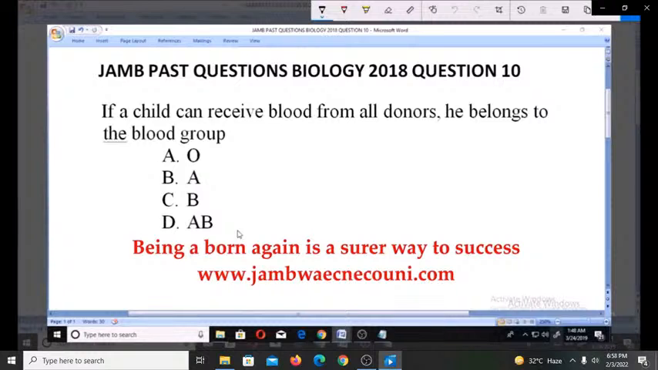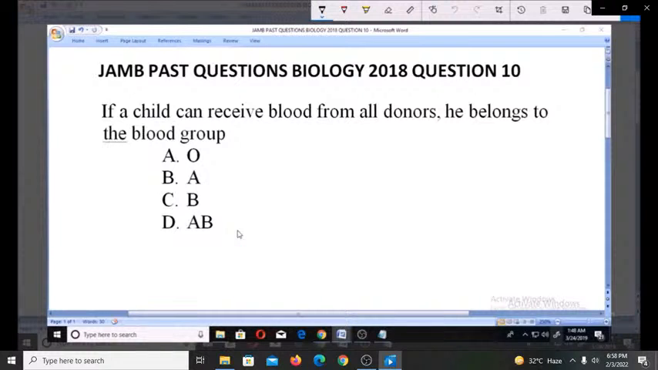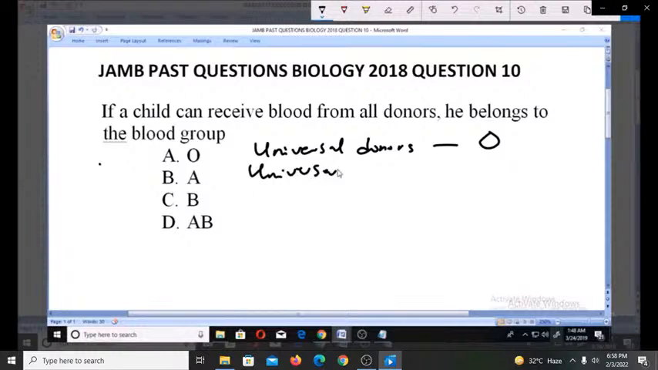Now, for us to be able to understand this and appreciate it very well, we need to understand what universal donors are. Universal donors are those people with the blood group that can donate to everybody, and that is blood group O. Anybody with blood group O can actually donate to anybody. Then we also have what we call universal receivers. That is the people with blood group that can receive from anybody, and that is AB.